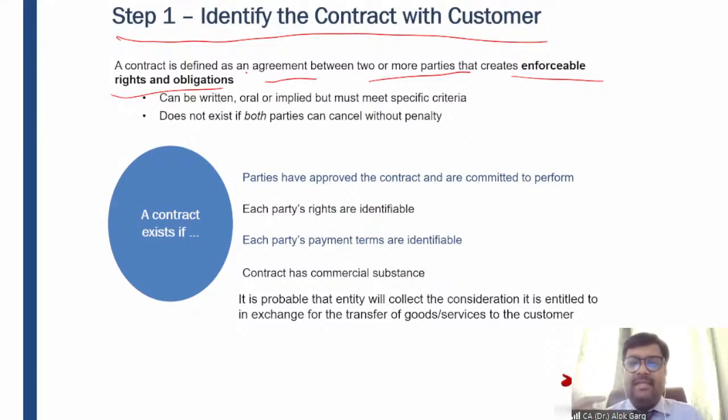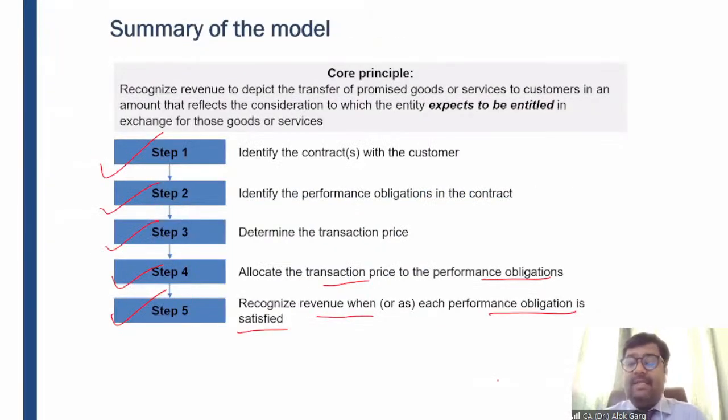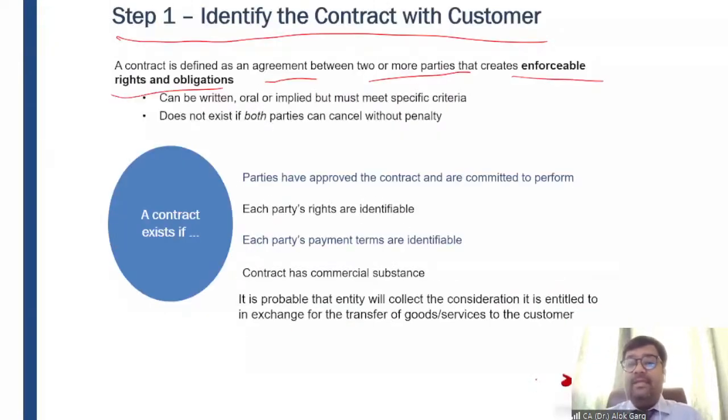When you are saying yes, yes, yes, okay, he is asking for your mobile number, he is asking for your, let's say, a dedicated ID, he is asking for some passcode. So whenever you are providing those details to the customer care guys or to the company, it means that the company and you have entered into a contract. Of course, it's an oral contract, but it's a business practice of the company. When you are providing this detail and he is verifying the detail and saying, okay, then I'm proceeding, it means you guys are entering into a contract. And hence it is a contract which creates enforceable rights and obligations.